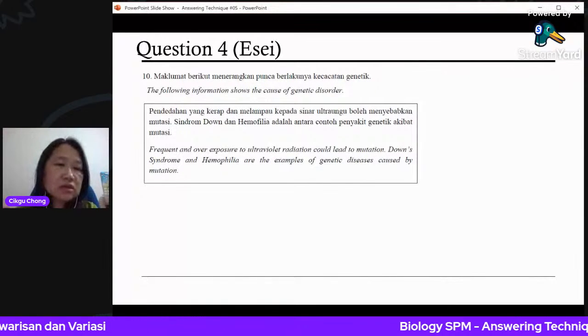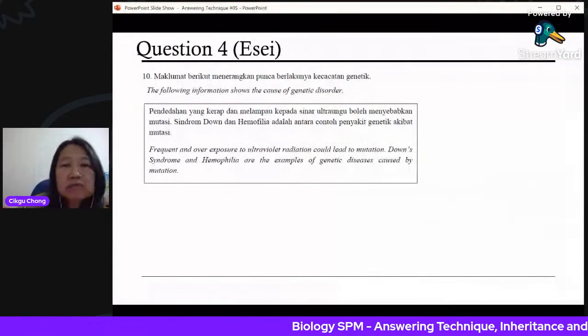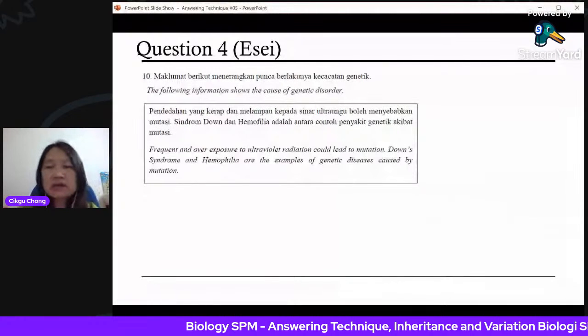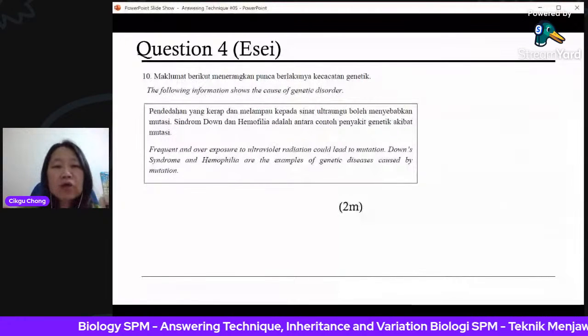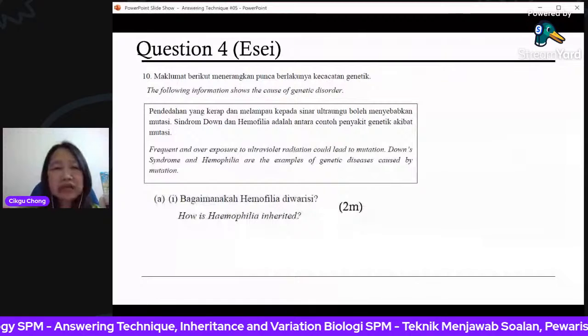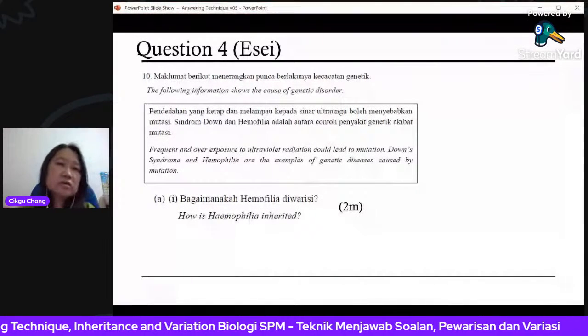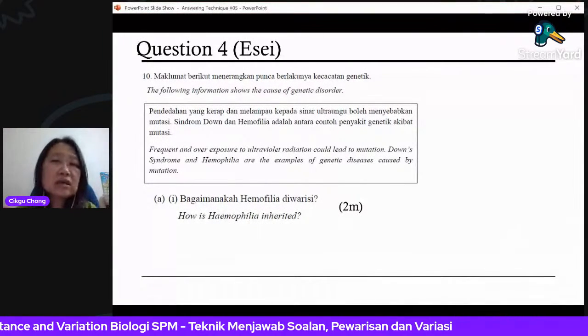Okay, so we're talking about mutation now. How is hemophilia inherited? How do you get hemophilia? So you've got to look at the problem. I mean, what causes it?